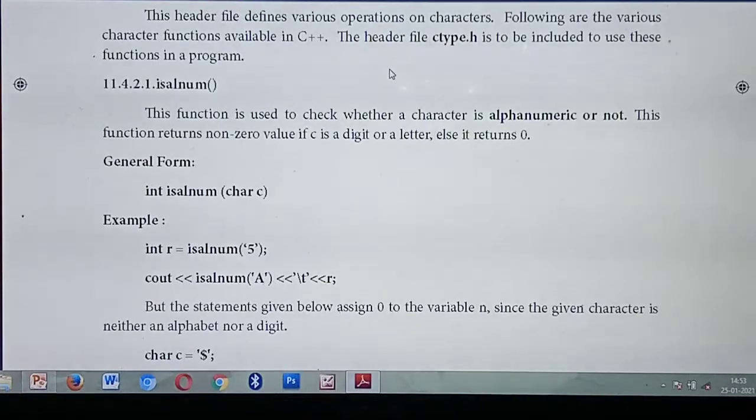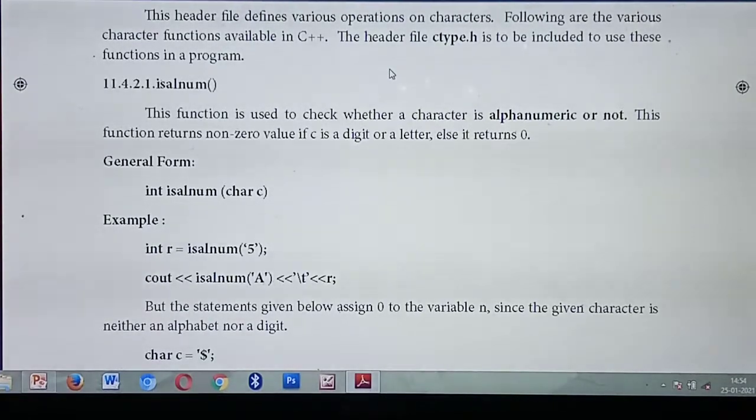What do you mean by alphanumeric? Either it is an alphabet or a number. You are entering some characters, and you are going to check whether the entered character is an alphabet or a number. If it is an alphabet or a number, you will get the answer 1, otherwise you will get the answer 0. So it is mainly used to check whether the given character is alphanumeric, that is, alphabet or number or not.